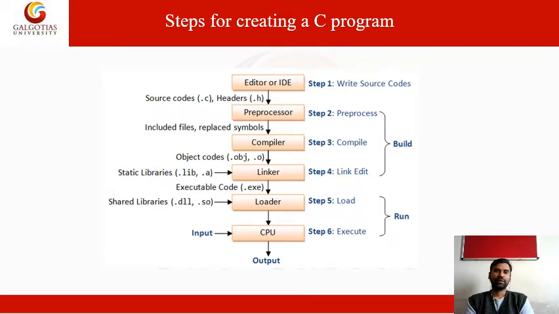The source file consists of source code, which consists of statements and header files. Write the source code. Next, preprocess, which is essentially compiling. We check for any compile time errors in the code.